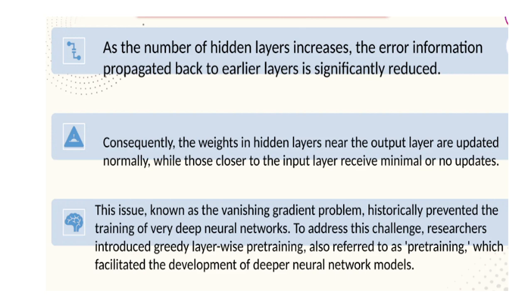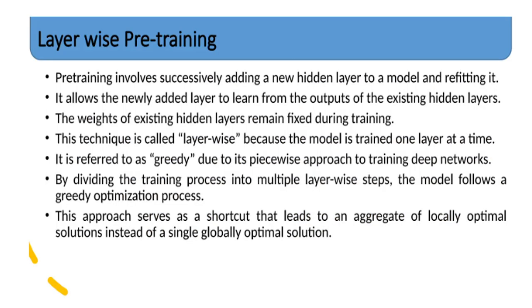To address the challenge, researchers introduced greedy layer-based pre-training, also referred to as pre-training, which facilitated the development of deep neural network models. Layer-based pre-training involves successively adding a new hidden layer to the model and refitting it. It allows a newly added layer to learn from the outputs of the existing hidden layers. The weights of existing hidden layers remain fixed during training. This technique is called layer-based because the model is trained one layer at a time. It is referred to as greedy due to its piecewise approach to training deep networks. By dividing the training process into multiple layer-based steps, the model follows a greedy optimization process.